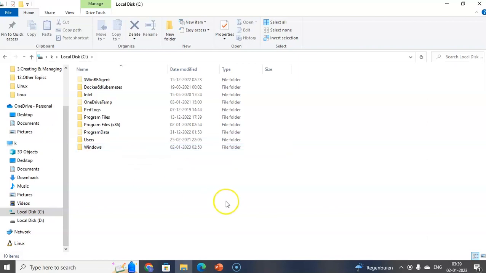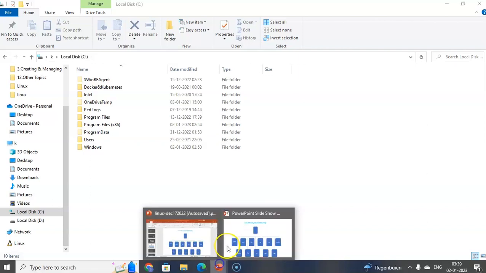In the same way in Linux, whenever we install the Linux operating system or we create a virtual machine inside AWS or Azure, we can see the slash as the top level directory.